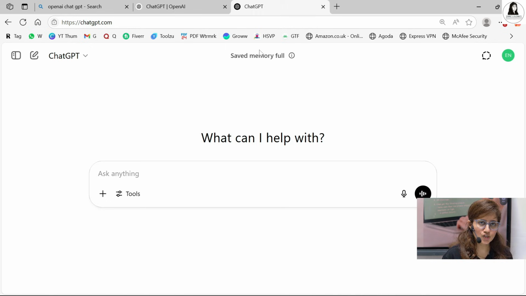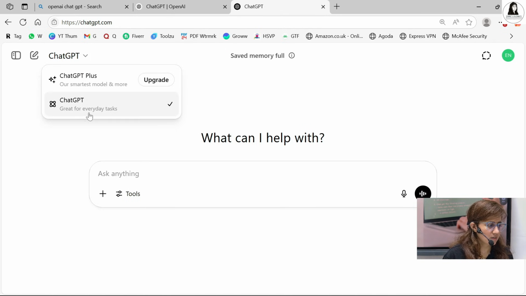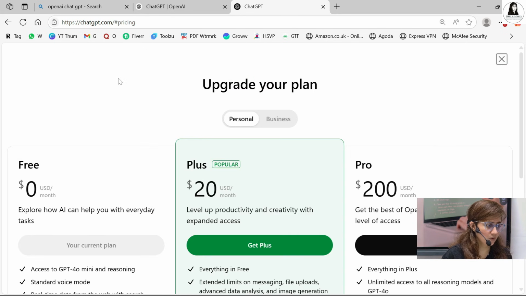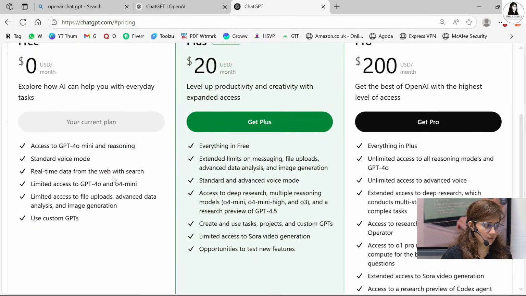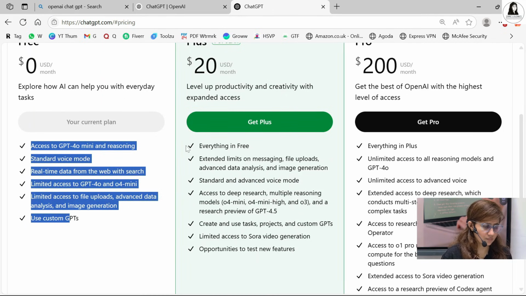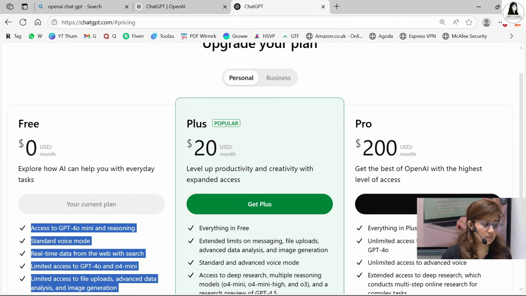Now you will see such kind of interface. What can I help you with? ChatGPT is for everyday tasks. 3.5 is free, but if you want to upgrade, then that's paid. In the free version, you will get access to these things. Then in the paid version, that would be $20 per month.